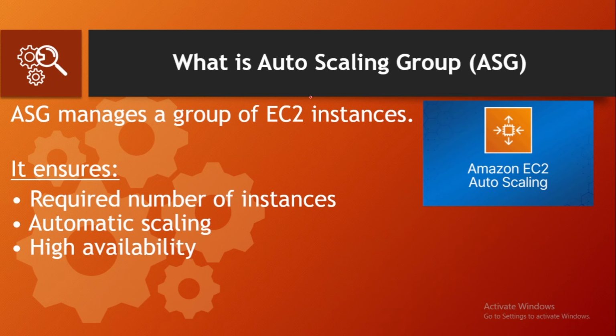Now let's talk about the core component, the auto scaling group, also known as ASG. An auto scaling group is a group of EC2 instances that are managed together. It is responsible for maintaining a specific number of instances, automatically scaling them up or down, and ensuring high availability. For example, if one instance fails, the auto scaling group automatically replaces it. So the auto scaling group is an engine that manages and controls your EC2 instances.